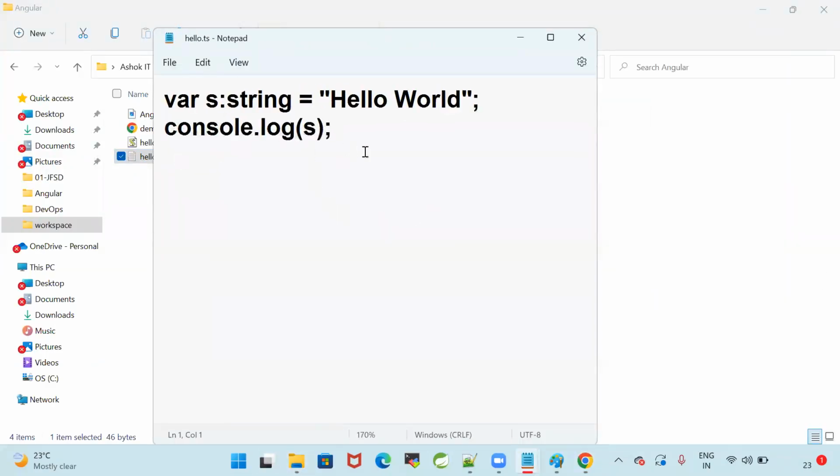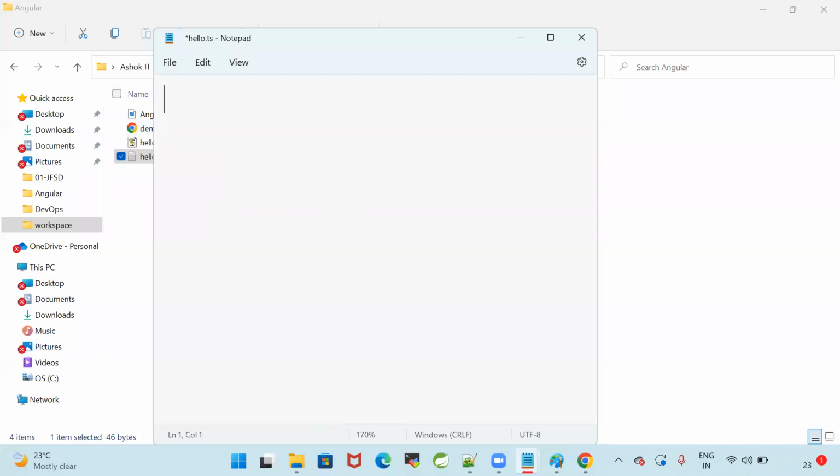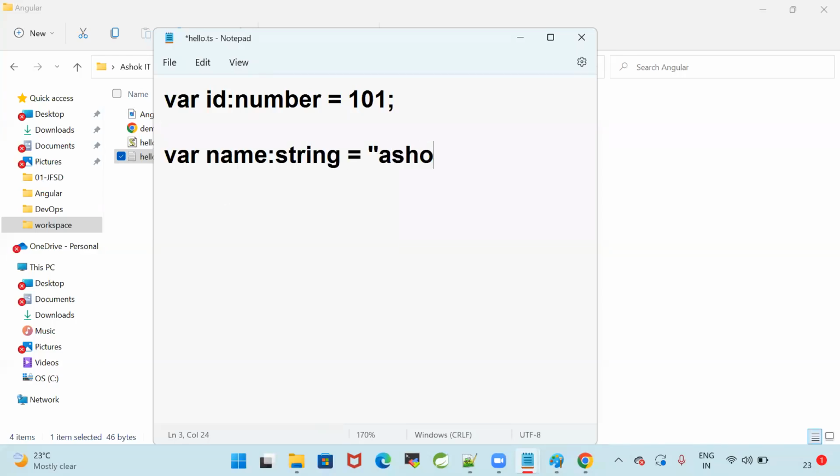Now let me change my program. Here I'm going to use var id colon number is equal to 100, var name colon string is equal to Ashok. Then var salary colon number is equal to 5000, something like this.